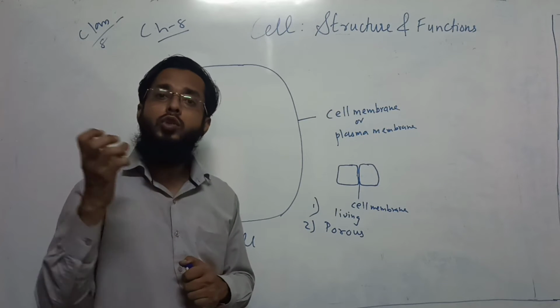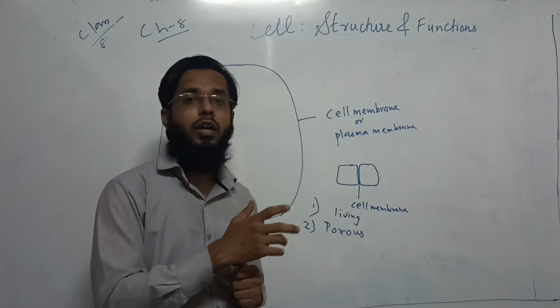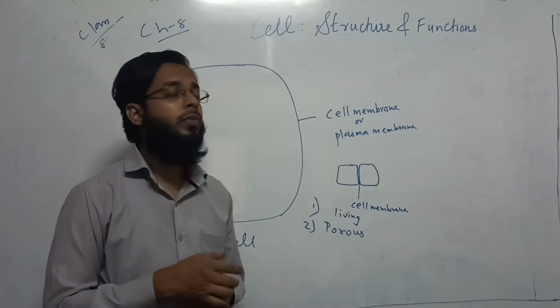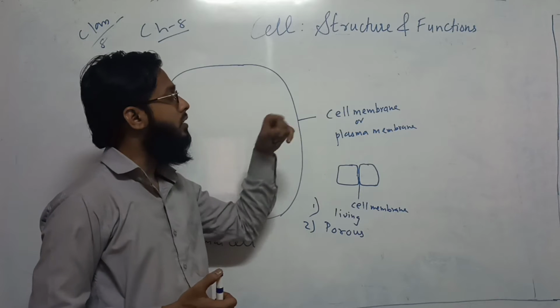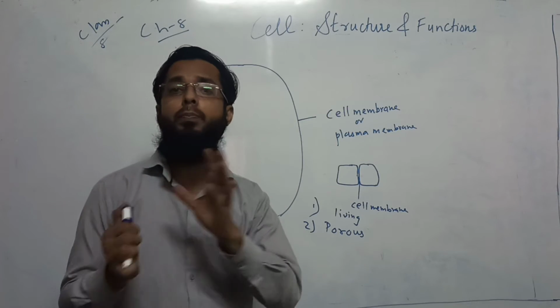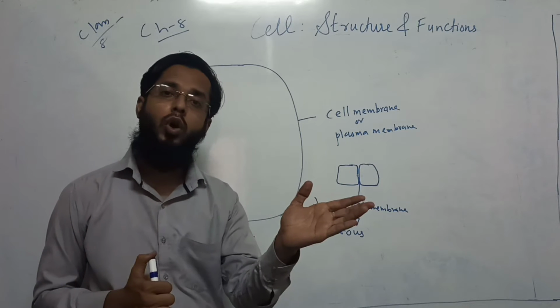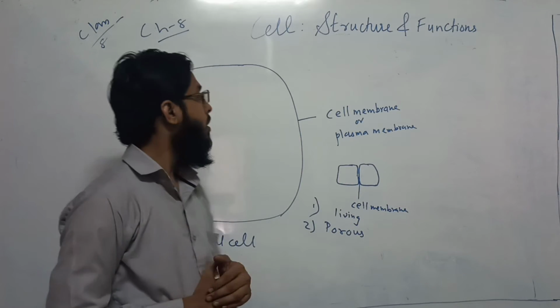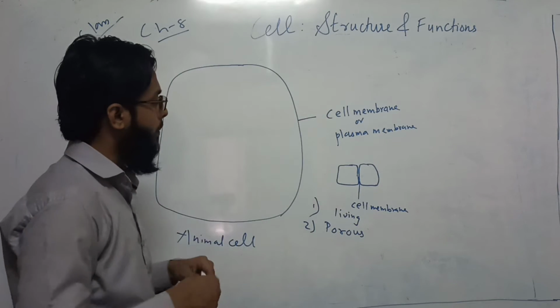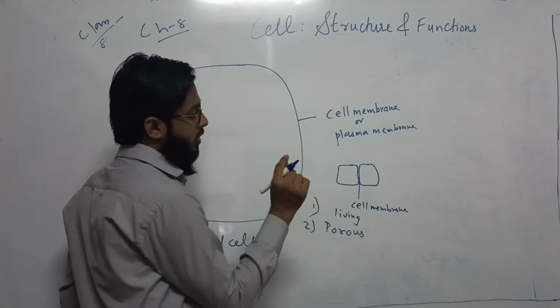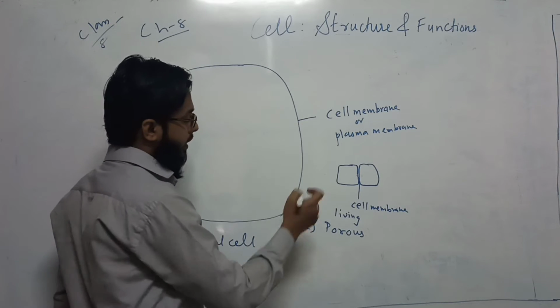If you have that pass, then only you can enter and attend the function. In the same way, the cell membrane allows certain things to pass into the cell, and certain things go outside. That's why it is known as a selective membrane. So it has pores, small holes through which certain things pass.